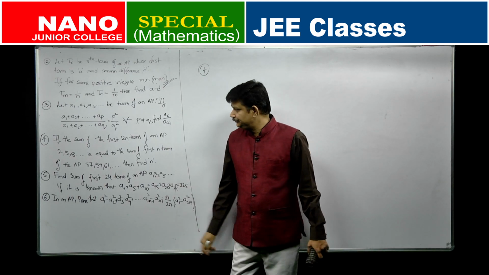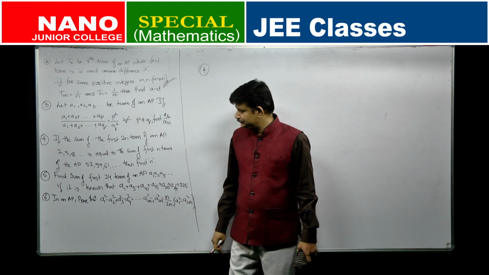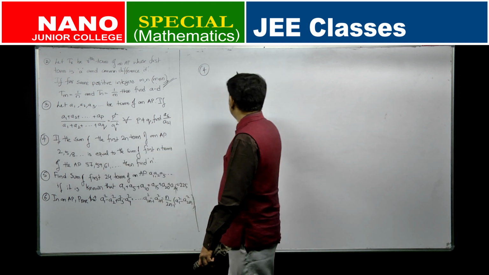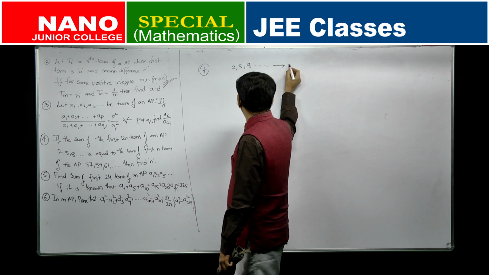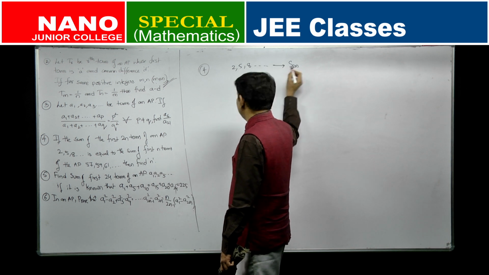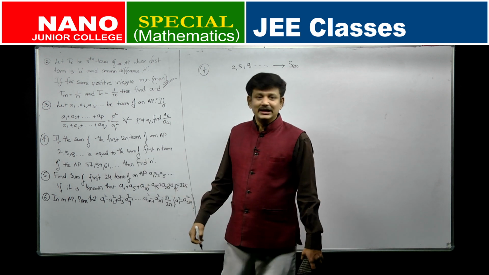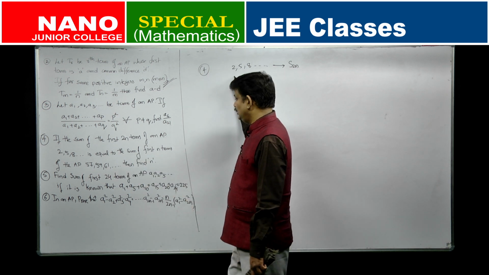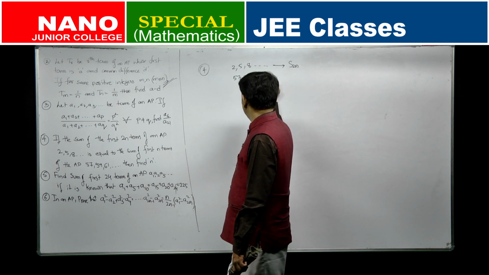Next question: if the sum of the first 2n terms of an AP, which AP? 2, 5, 8, and so on. In this, the sum of the first 2n terms, let us say S2n, is equal to the sum of the first n terms of the AP, which AP? 57, 59, 61, and so on.